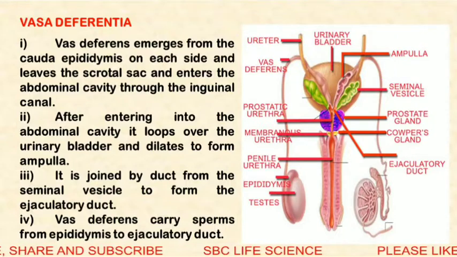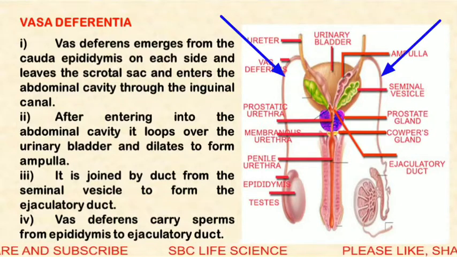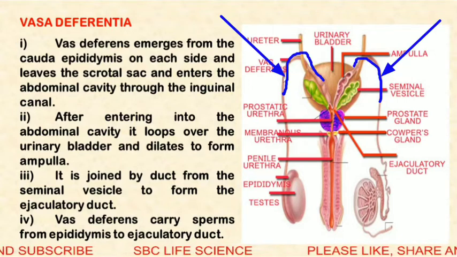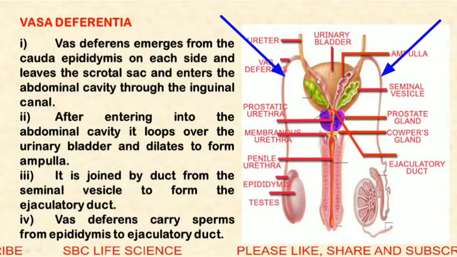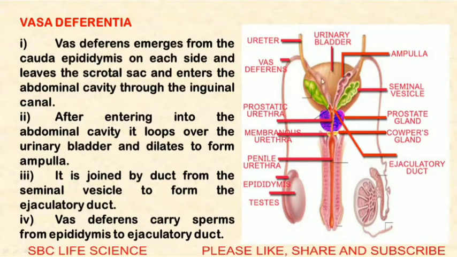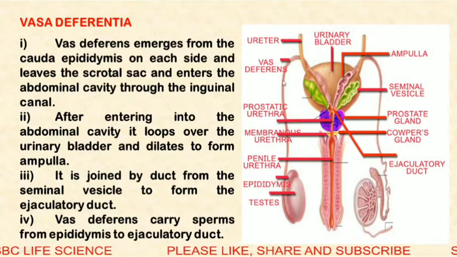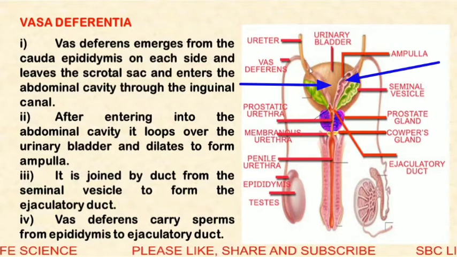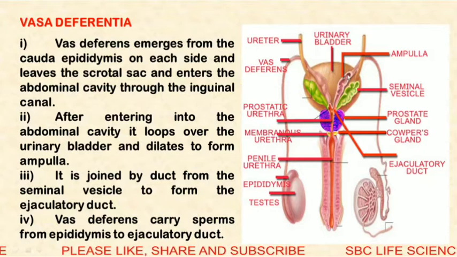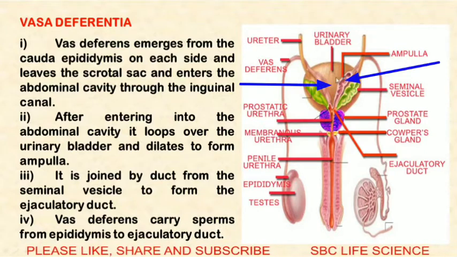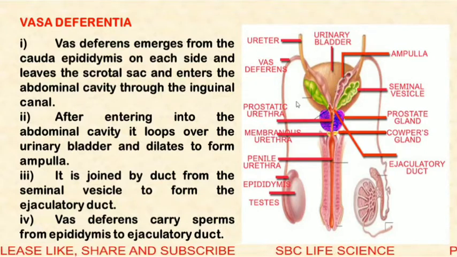After entering the abdominal cavity, they loop over the urinary bladder and dilate to form the ampulla. So it moves in an upward direction, makes a loop around the ureter, and then expands to form the ampulla. So this expanded form is the ampulla.